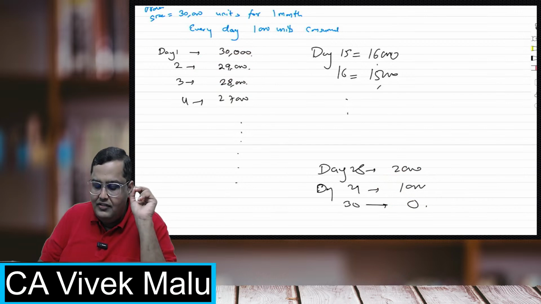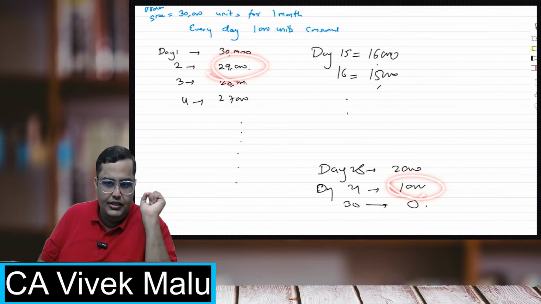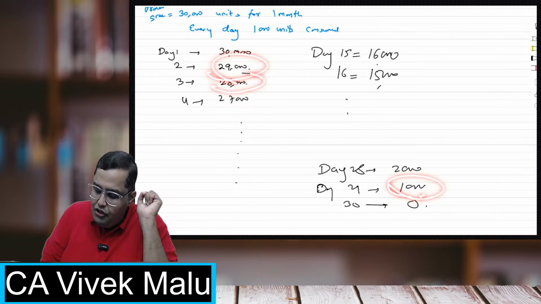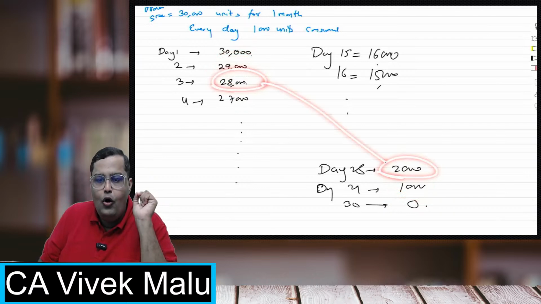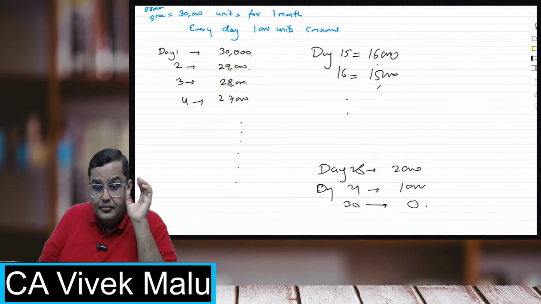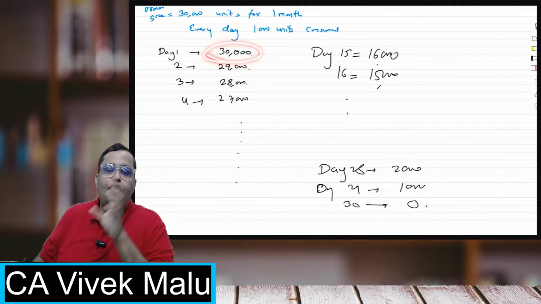Effectively, for these 2 days, the average is 15,000. On one day, I'm having 28,000 units, on another 2,000 units. So on an average, I'm having 15,000 units. The total is 30 divided by 2. So average inventory is always half of the order size.